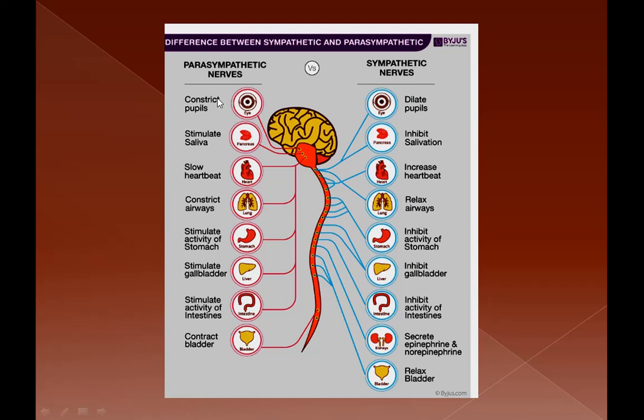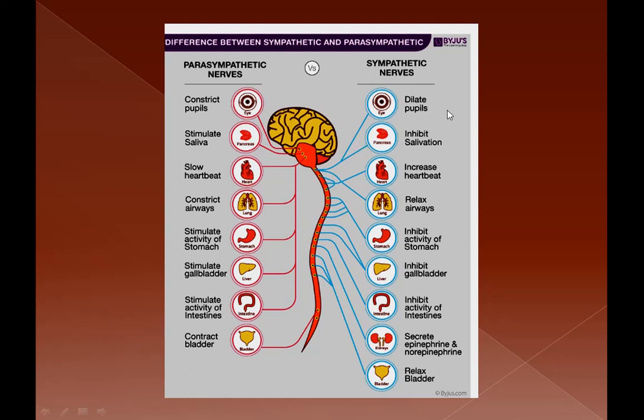If you look at the parasympathetic nerves first, they bring about constriction of pupil, stimulate secretion of saliva, slow down the heartbeat, constrict the airways, stimulate activity of the stomach, stimulate gallbladder to release the bile, stimulate the activities of the intestine, and contraction of the urinary bladder.